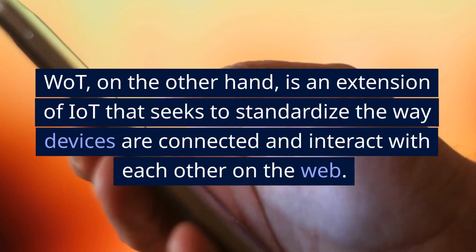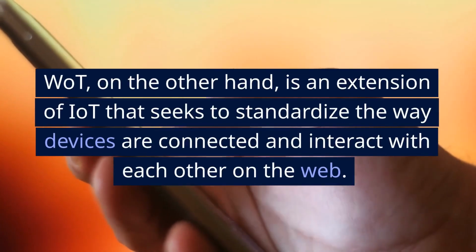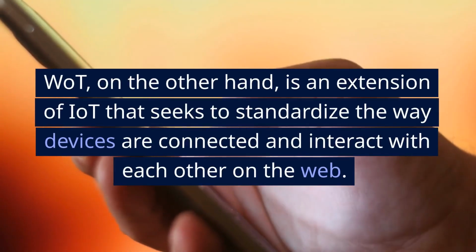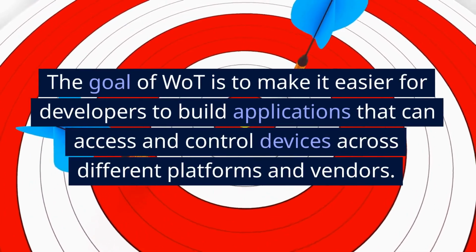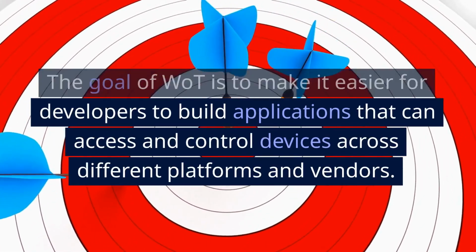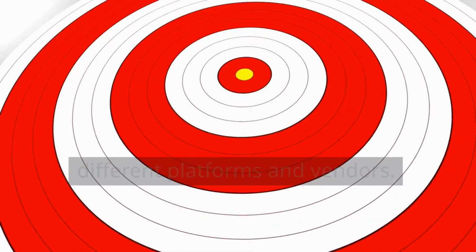WAT, on the other hand, is an extension of IoT that seeks to standardize the way devices are connected and interact with each other on the web. The goal of WAT is to make it easier for developers to build applications that can access and control devices across different platforms and vendors.